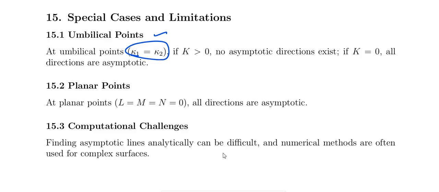That is, if Gaussian curvature is greater than 0, no asymptotic direction exists. Kappa equal to 0, all directions are asymptotic. And another case is the planar points, that is at planar points L, M, N equal to 0, all directions are asymptotic.